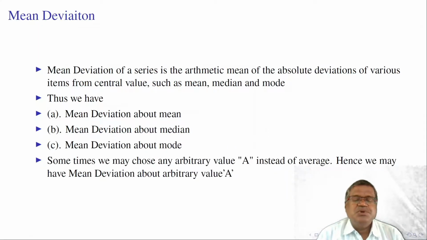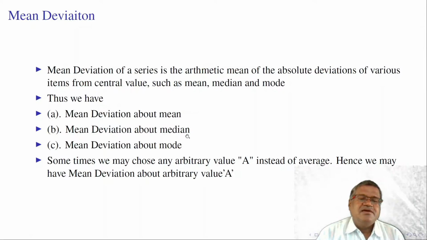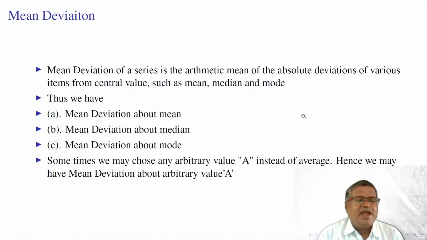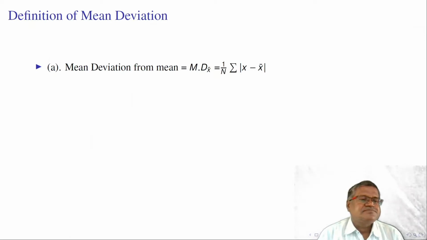Sometimes we may choose any arbitrary value also. If these three are not available, in some cases the deviations are taken from any other arbitrary value A instead of an average, hence we may have mean deviation about arbitrary value A.